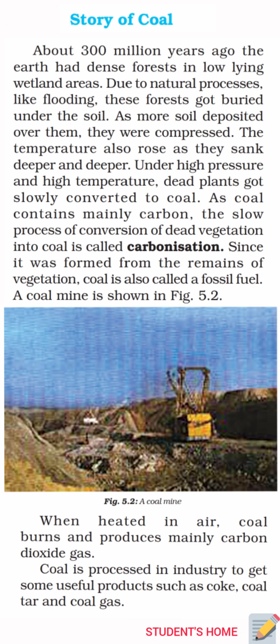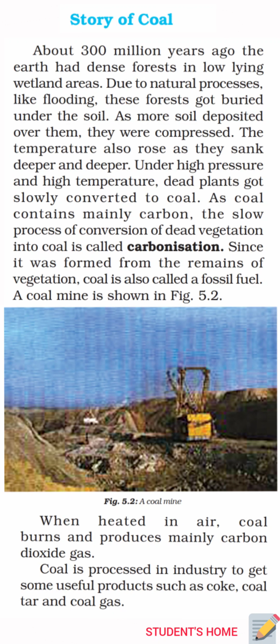As coal contains mainly carbon, the slow process of conversion of dead vegetation into coal is called carbonization. Since it was formed from the remains of vegetation, coal is also called a fossil fuel. A coal mine is shown here in figure 5.2. When heated in air, coal burns and produces mainly carbon dioxide gas. Coal is processed in industry to get some useful products such as coke, coal tar and coal gas.